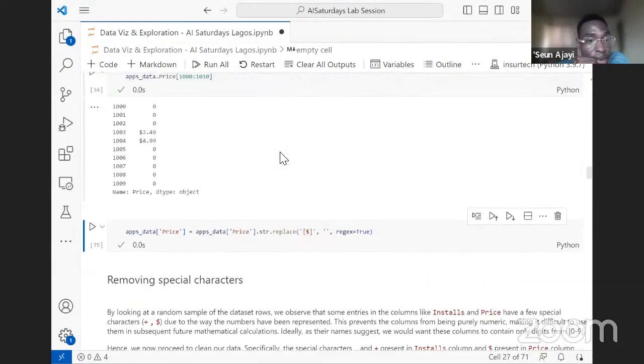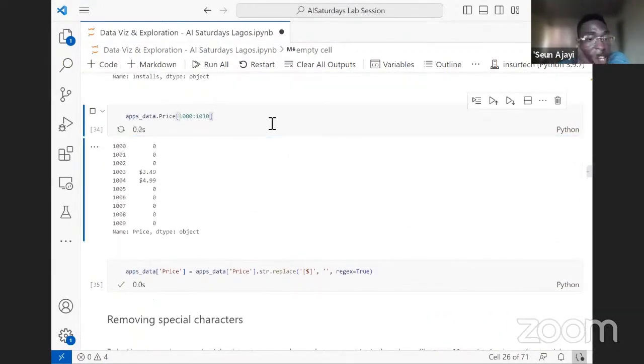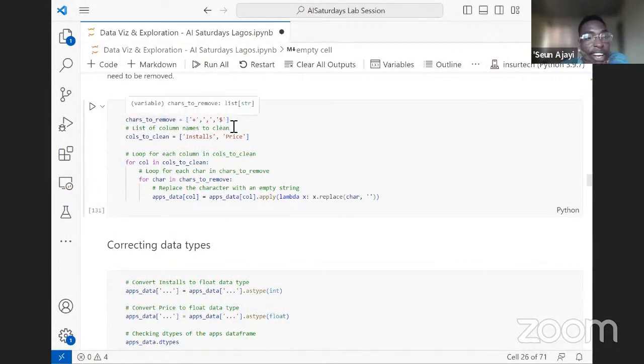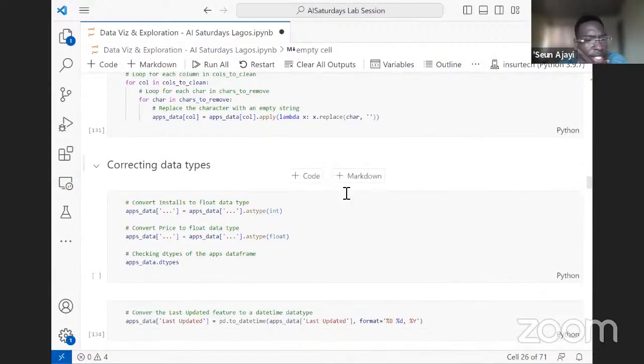And when we recheck the price column now, we'll see that the dollar sign is gone. This removing that we are doing, I've compiled into a nested loop. We have a list of the characters we want to remove, and a list of the columns we want to clean. So we are saying for every column in columns to clean, that is installs and price, and we are nesting another for loop within the for loop, for every character in characters to remove, iterating through this list, replace all those with nothing, just like we've been doing earlier. Does that make sense, please?